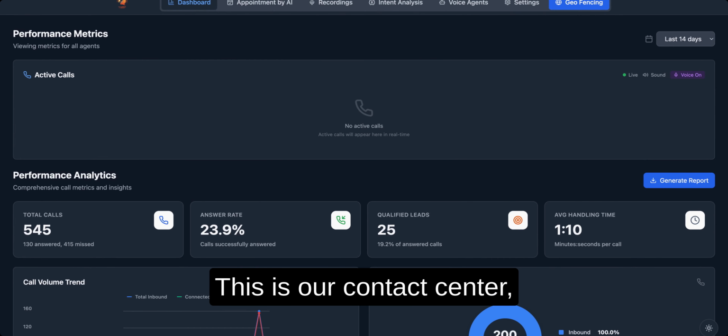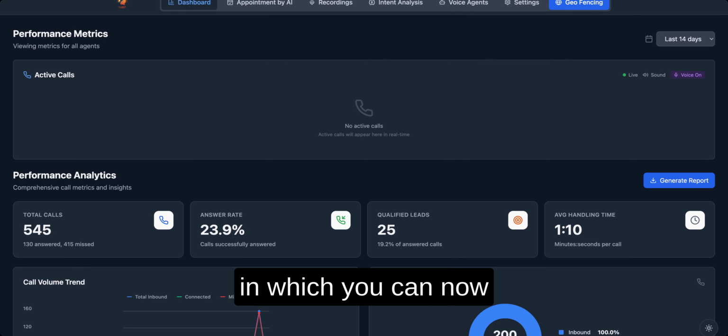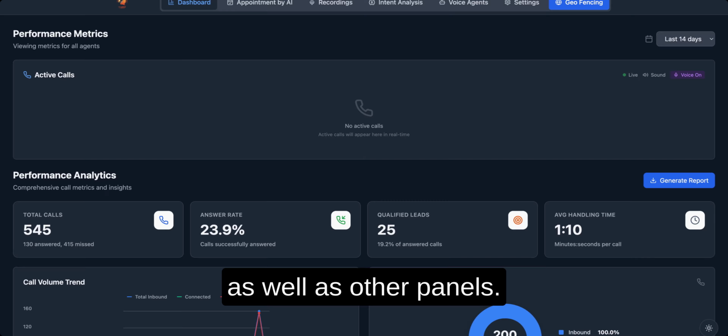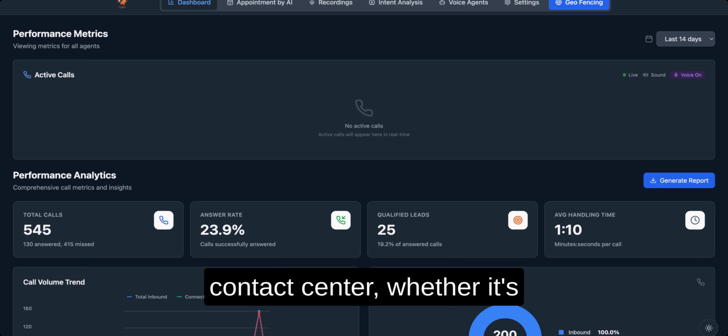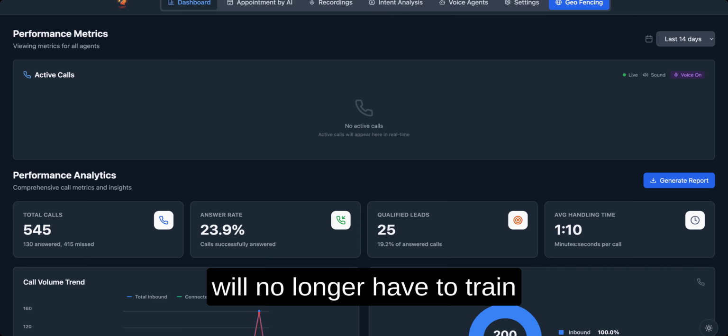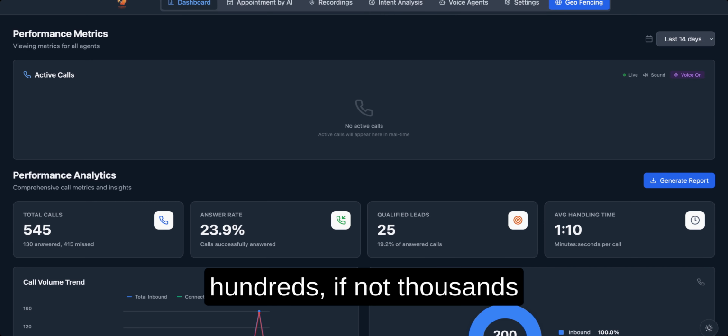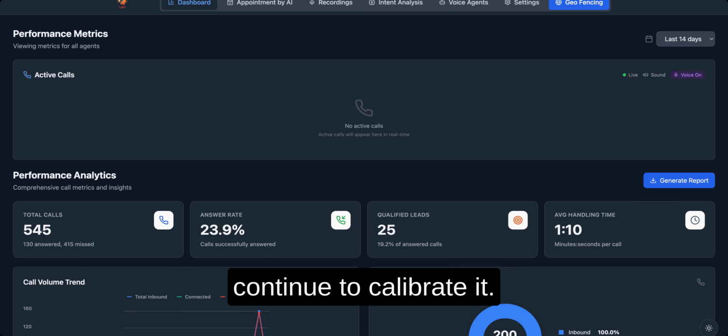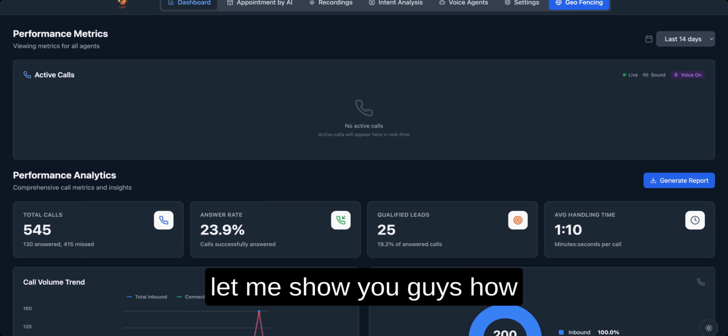This is our contact center in which you can now create agentic agents or AI agents for voice as well as other channels. This will be predominantly for the voice piece where you can create an entire contact center, whether it's speed to lead, setting appointments, rescheduling, rehashing, warranties, customer service, and you will no longer have to train multiple agents. You can do that from here, in which you can handle hundreds, if not thousands, of phone calls, and you can continue to calibrate it. So without further ado, let me show you guys how that looks here.